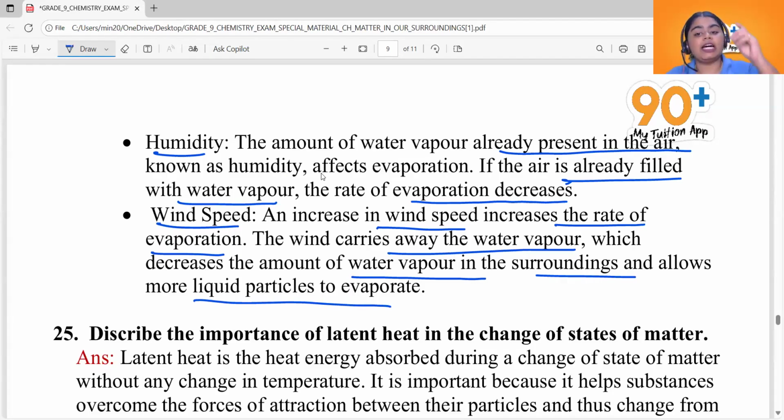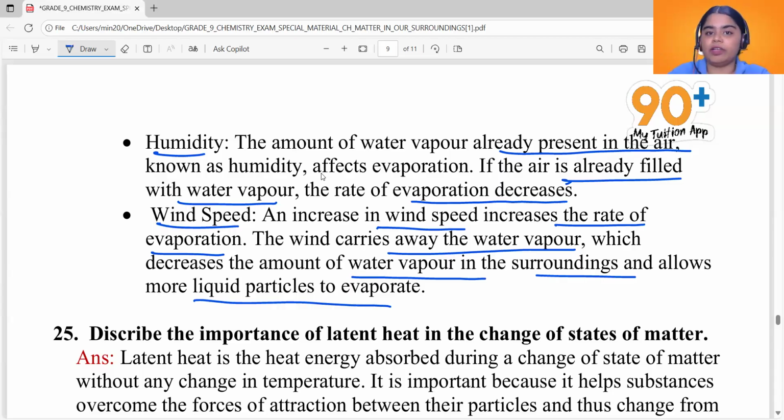As water gets evaporated, wind carries this water vapor away. Now, the amount of water vapor present in that surrounding will be less if wind carries all the water vapor that is formed. If there is less water vapor in the surroundings, it will allow more evaporation.